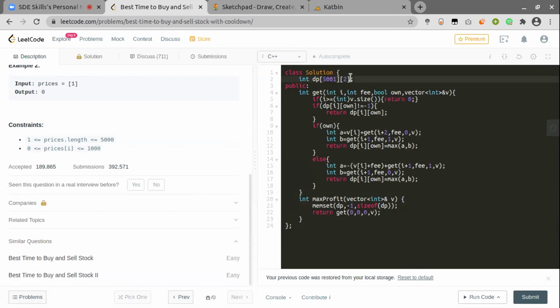We just have to change the number of DP states. Like in an exam, if we are allowed k transactions, then I need to introduce another state here, which would be the number of transactions. Here I can pass the total number of transactions, and if at any instant I exhaust all my transactions, I can return 0. So that can be one of the base cases.